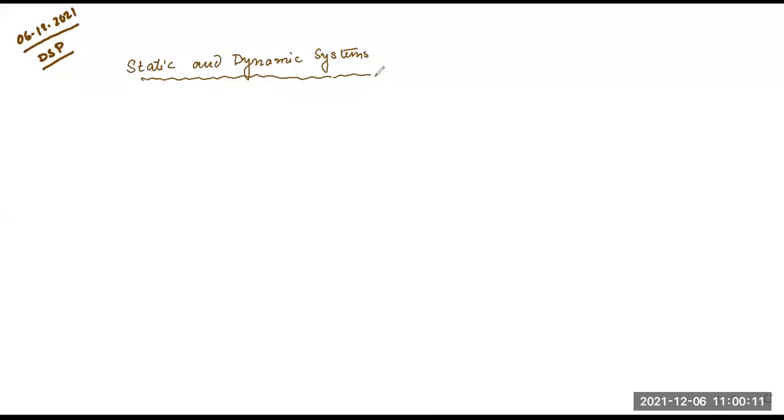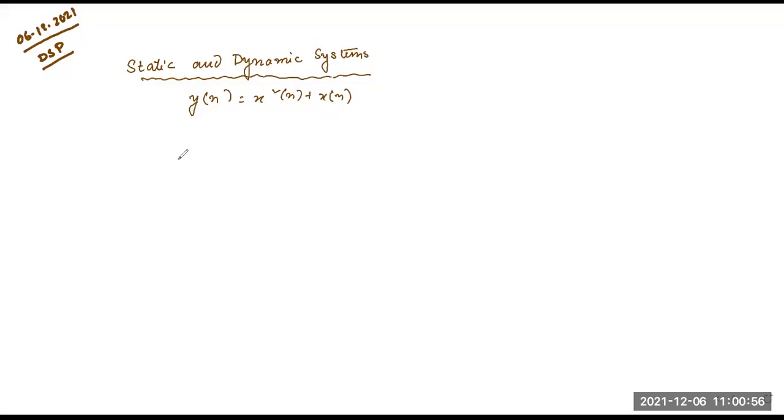Do you understand this theorem? It will be very clear if I give you an example. Let's take y of n equals x square n plus x of n. This is the system given to us.